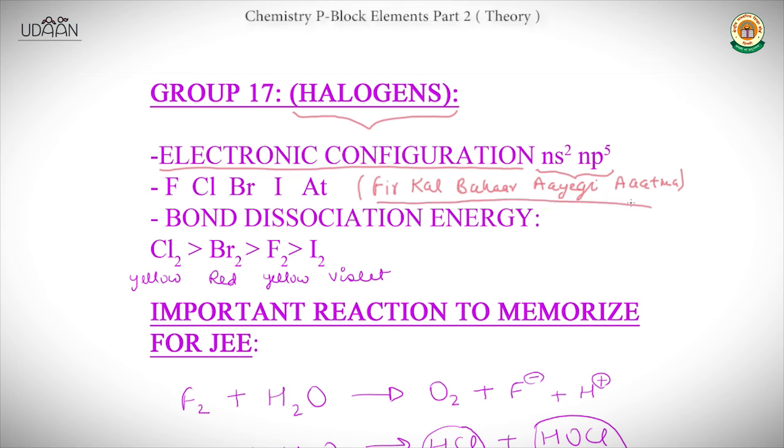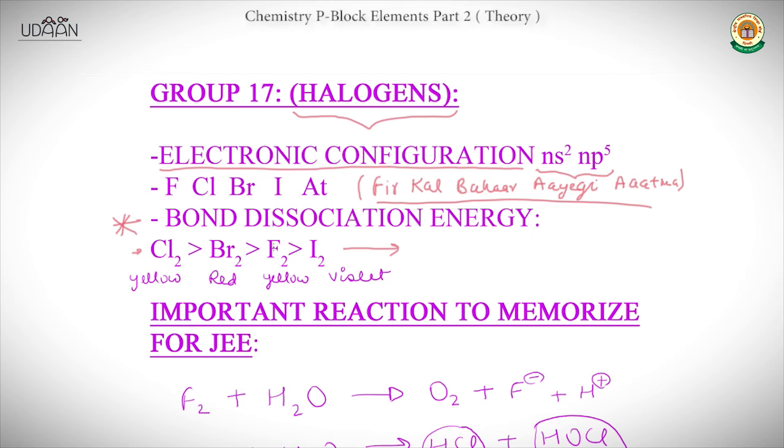Okay. Now we will see the bond dissociation energy. It is very important from the JEE Mains and Advanced point of view, because there is an exception. There is not always a proper trend. Okay, fluorine, chlorine, bromine, iodine. Here there is a change. Chlorine is first, then bromine, then fluorine, then iodine.